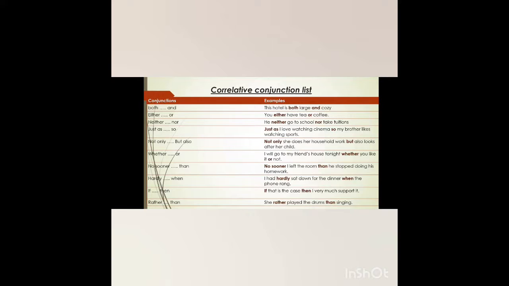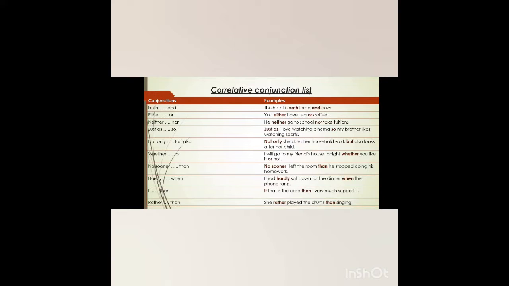In coordinating conjunction, both of the sentences have equal importance, but in subordinating conjunction we don't give equal importance to both of the sentences. Only the main clause has importance and the dependent clause is dependent on the main clause.